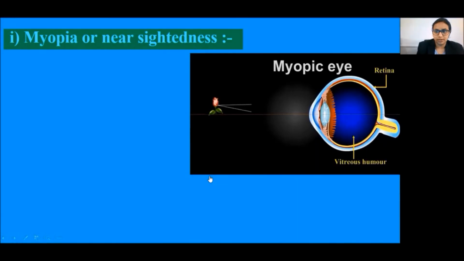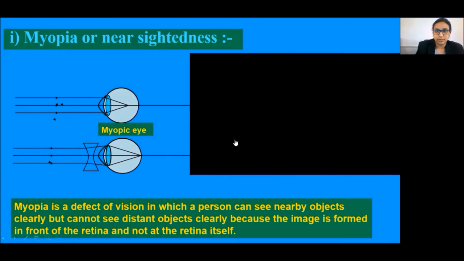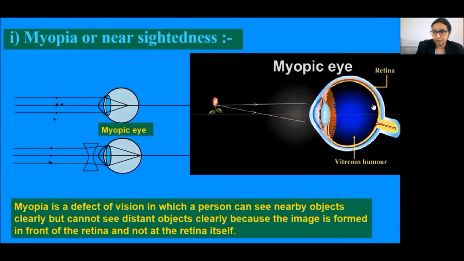What is myopia? Myopia is a defect of vision in which a person can see nearby objects clearly, but he cannot see distant objects clearly. Why is that? Because the image is formed in front of the retina and not at the retina itself. As you can see in this video, the image is formed at somewhere here.